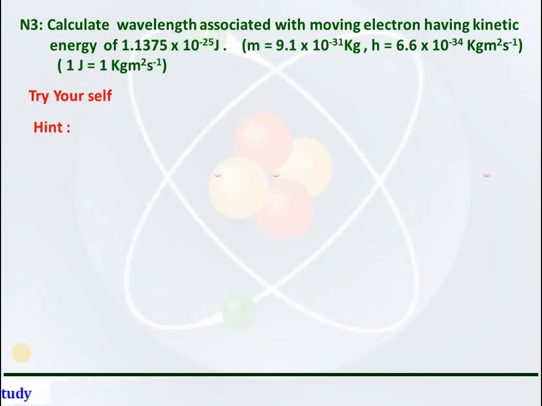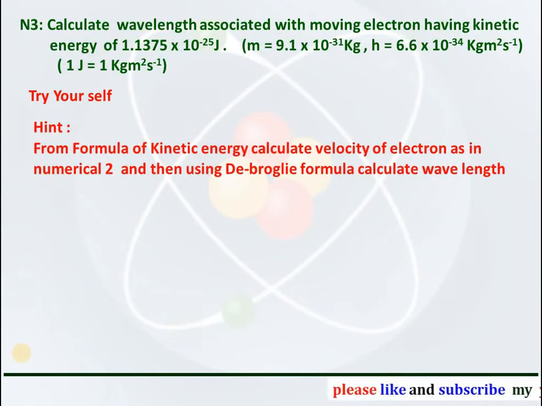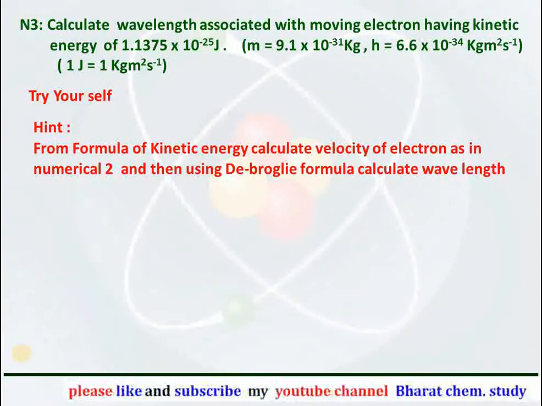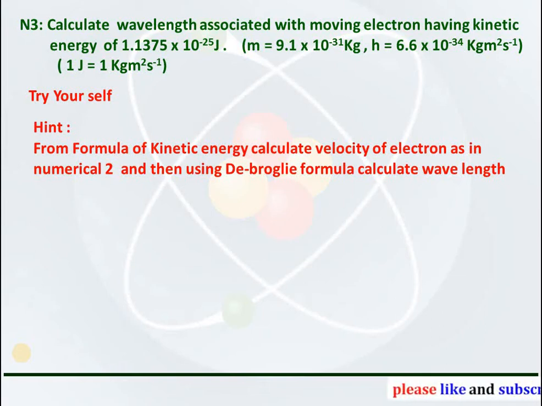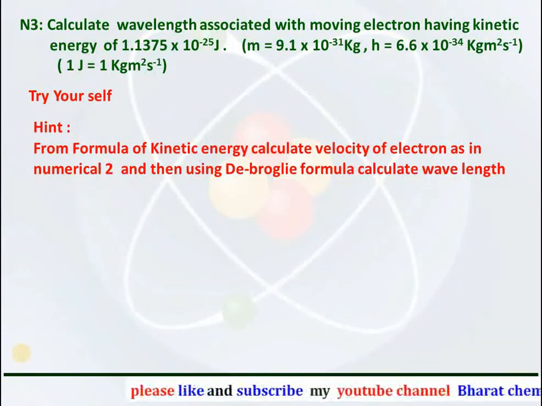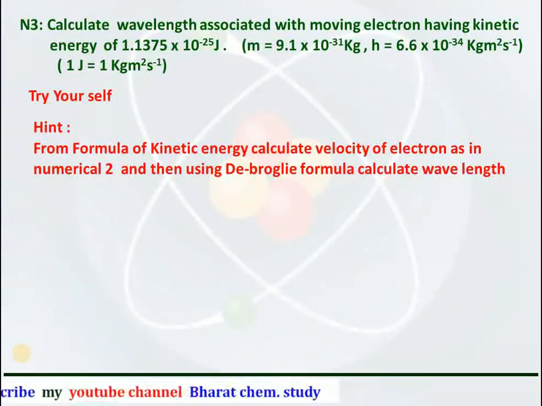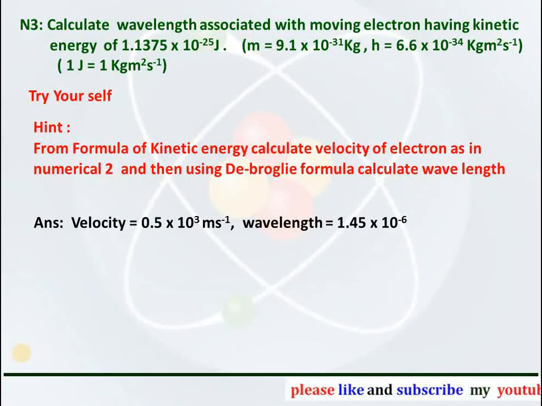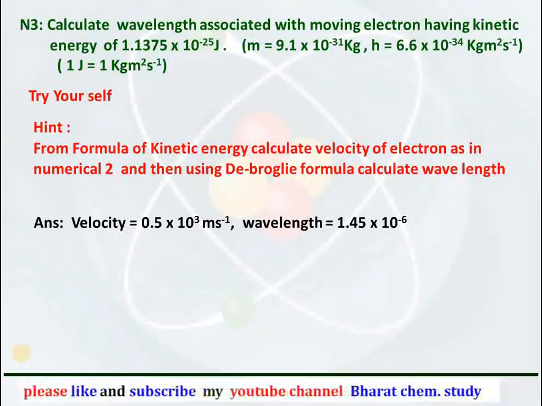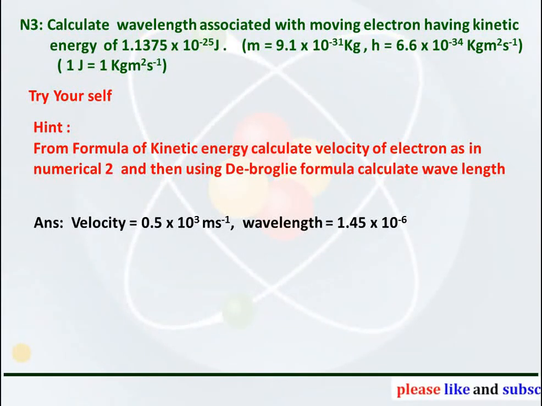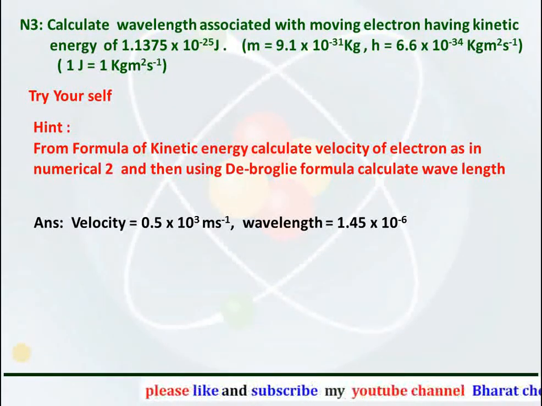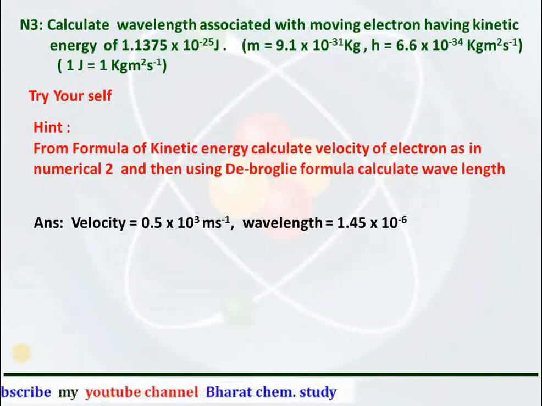The hint for the numerical is that from the formula of kinetic energy, first of all you have to calculate the velocity of the electron as shown in the previous numerical number 2, and then using the de Broglie formula calculate the wavelength. The answer for this numerical: velocity comes to be 0.5 × 10^3 meter per second, and wavelength comes to be 1.45 × 10^-6 meter.